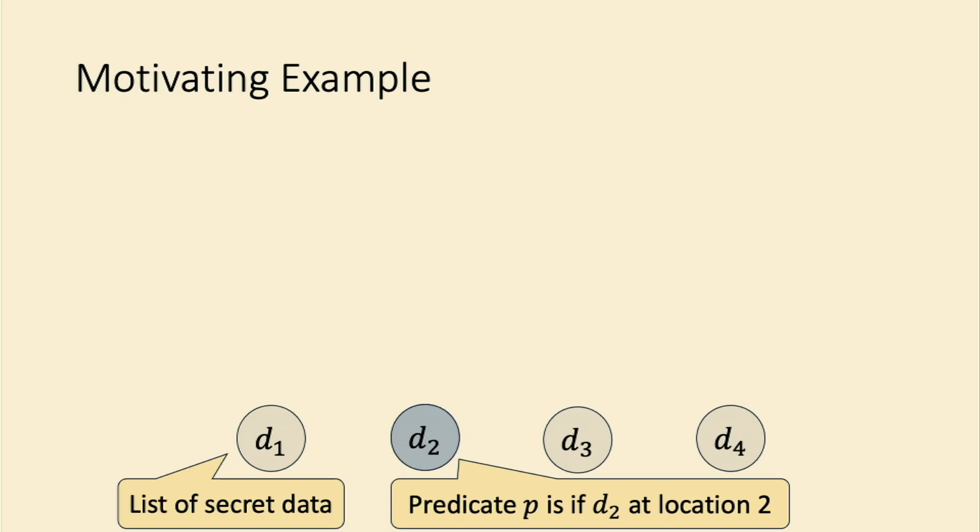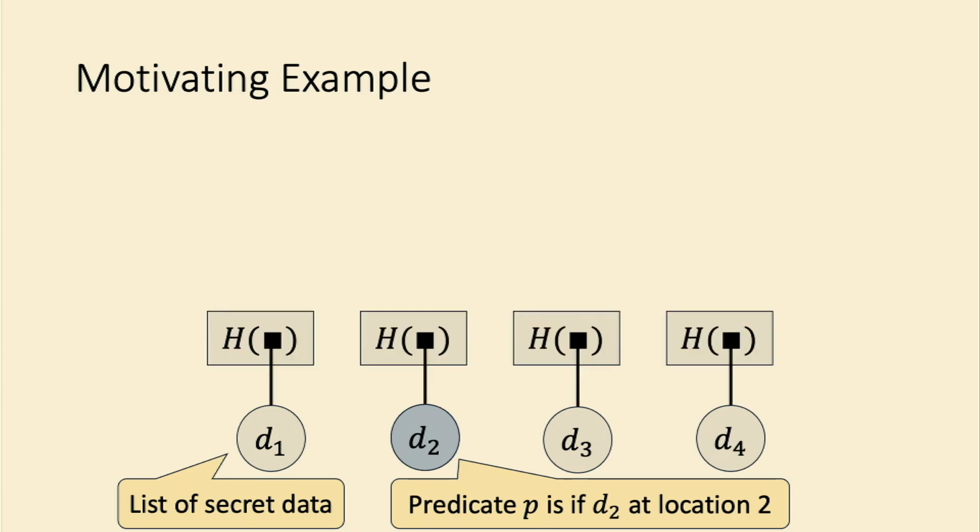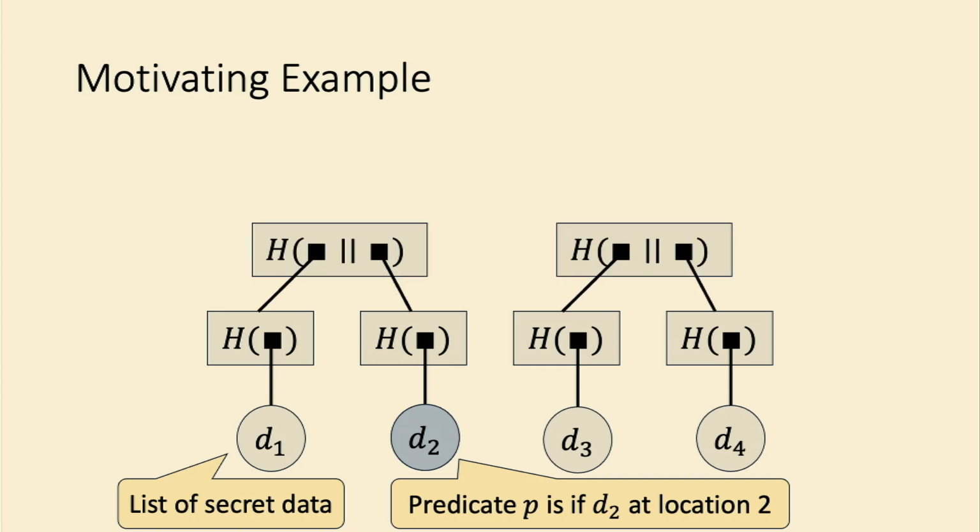And so the standard way of doing this is to use what's called a Merkle tree, which is an authenticated data structure. And the way that we construct this data structure is first we start at the leaves, where the value of those leaves is simply just hashing the value of each of the corresponding data. Then we'll recursively compute these intermediate nodes, where the values are then just taking the hash of the left child, concatenated with the right child.